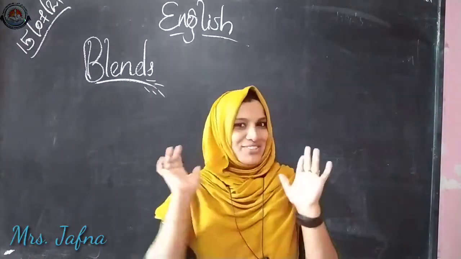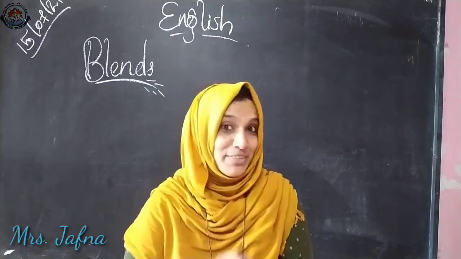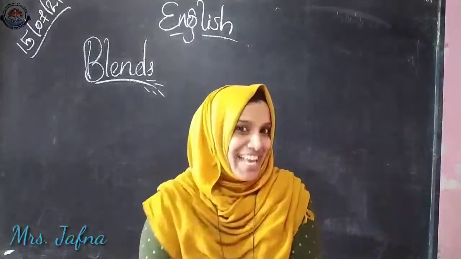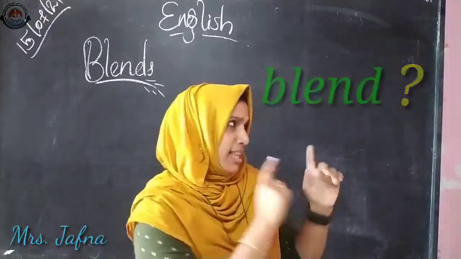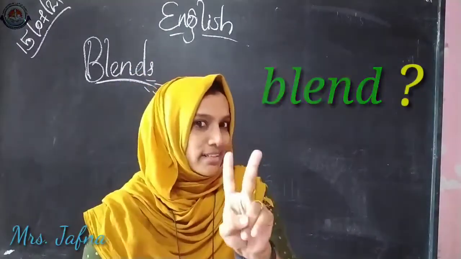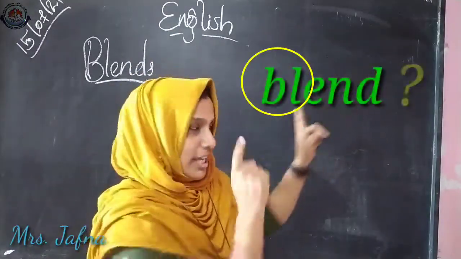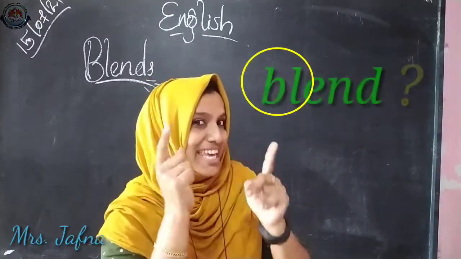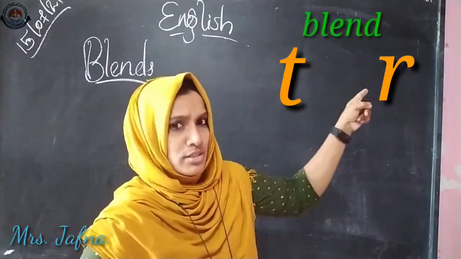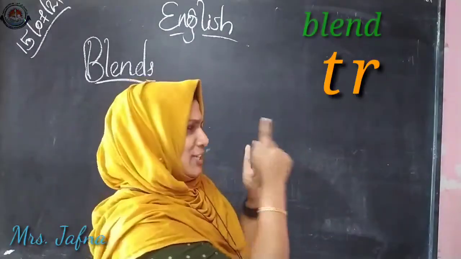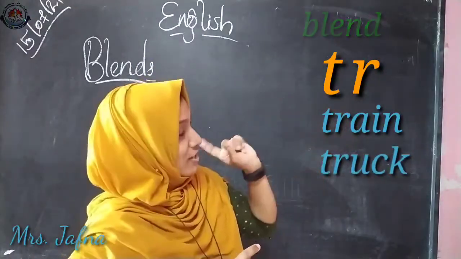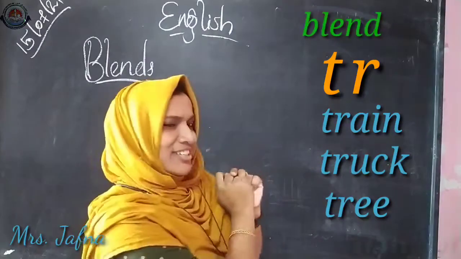Now I'm going to sing a song for you. Are you ready with me? Let's get started. What is a blend? What is a blend? Let's learn together. A blend is two letters that begin words. Each letter sounds we can hear, like T says T and R says R. Blend them together and you get tr, like in train, track, tree and tractor.